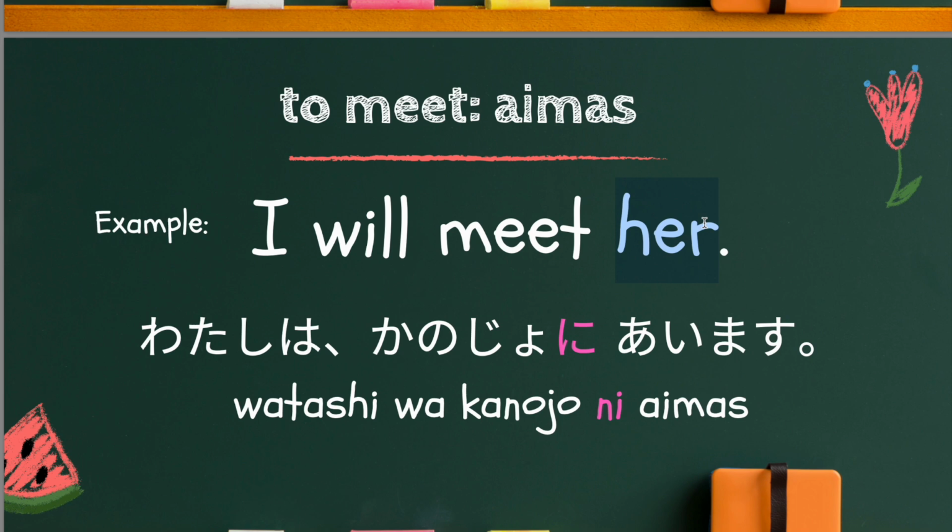Therefore, you still need to use the に particle. This is 私は彼女に会います. And you can omit 私は, that's okay if the listener knows who I'm talking about. So, 彼女, direction, に particle, then lastly the verb.